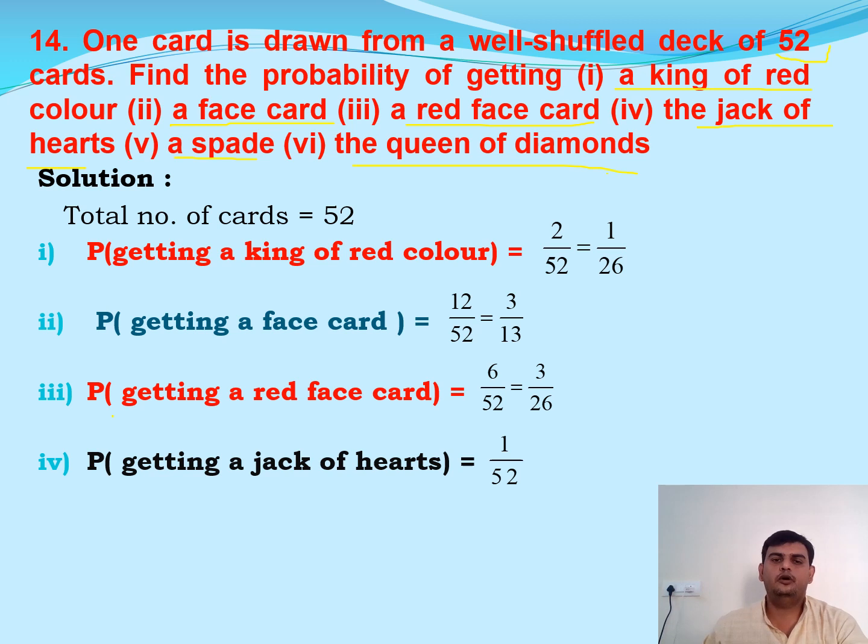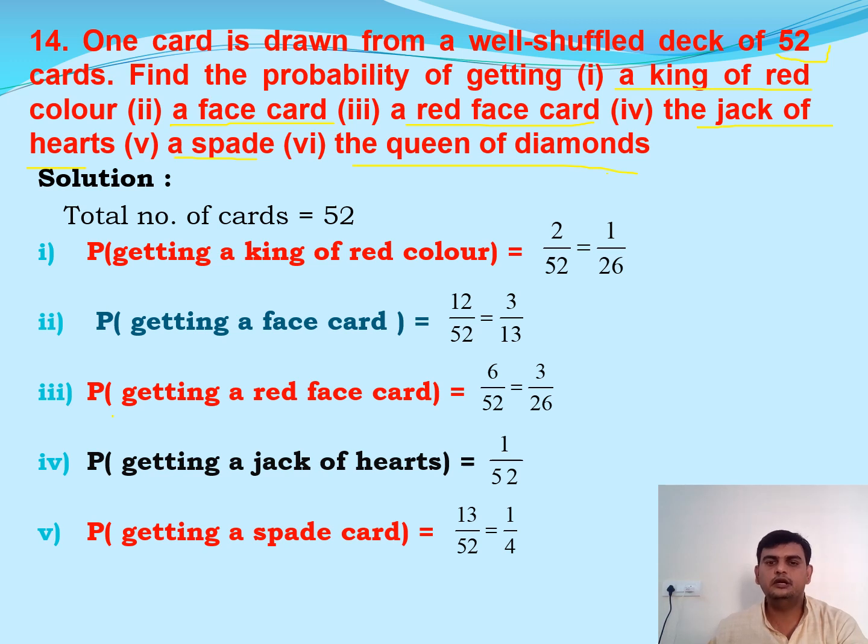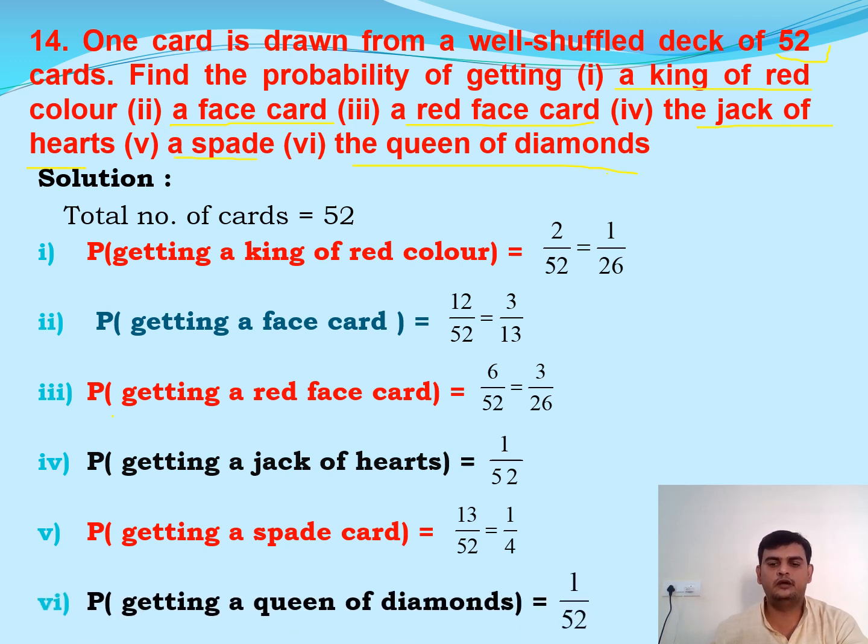Now, probability of a spade. Spade is nothing but black color. So with spade symbol, we have total 13 cards. So the probability we get is 13 by 52, that is nothing but 1 by 4. And last but not least, probability of the queen of diamonds. Queen of diamond, here diamond symbol, we need queen card. So with the diamond symbol, we have only one queen card, that is nothing but 1 by 52. The probability we get 1 by 52.